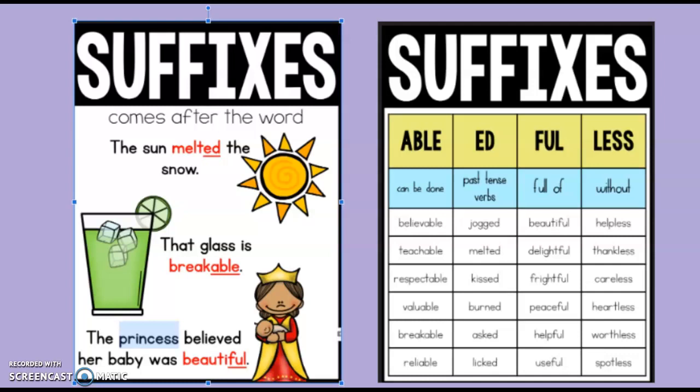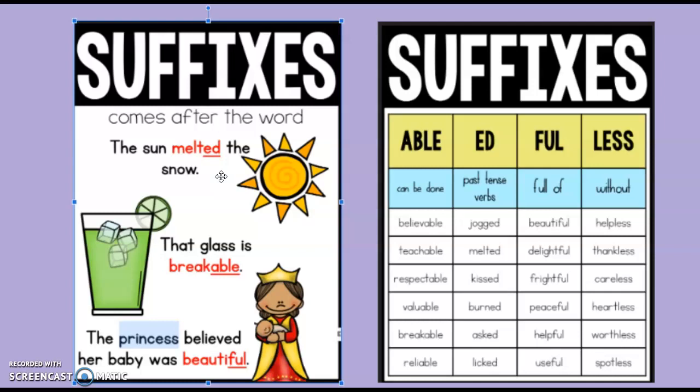I just have a short lesson for you guys about suffixes. Suffixes are just a little piece of a word that we add to the end of a word to change it into something new. So, for example, the sun melted in the snow. We took the word melt and we added ed to make melted. We formed the past tense of the word by adding a suffix to the word.